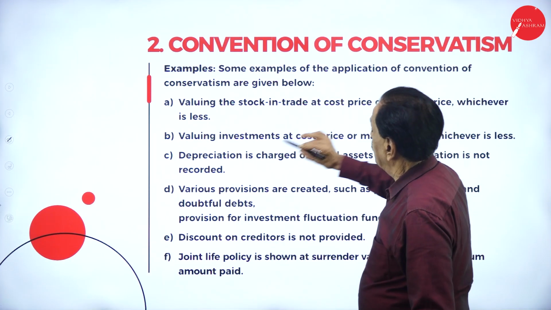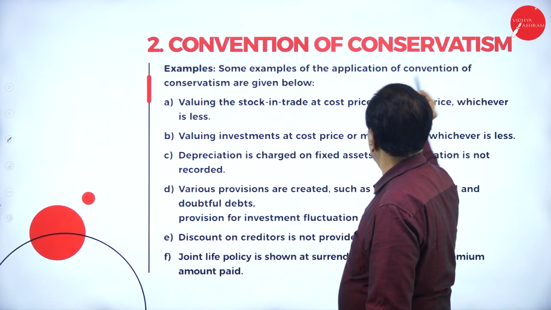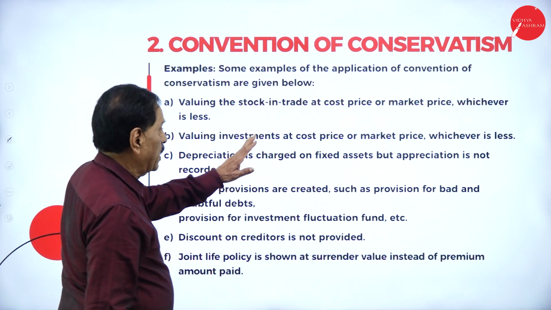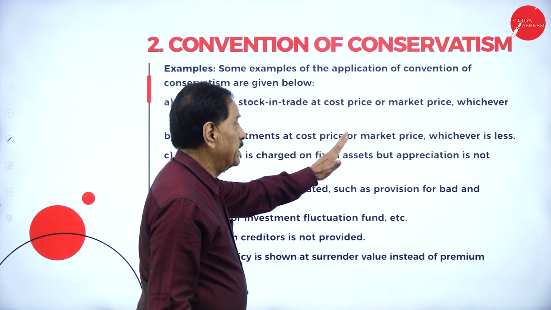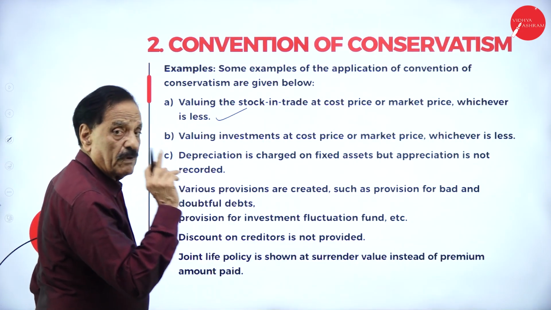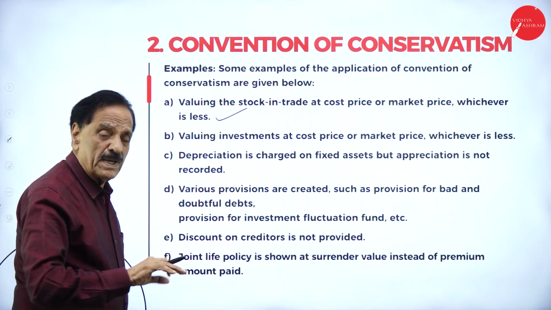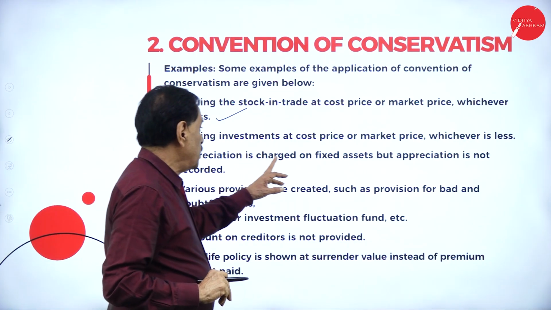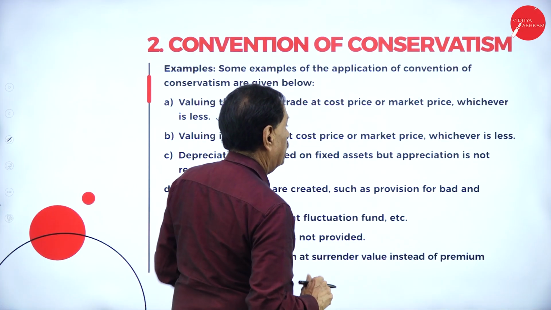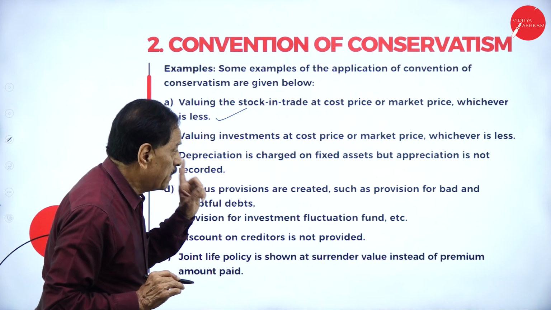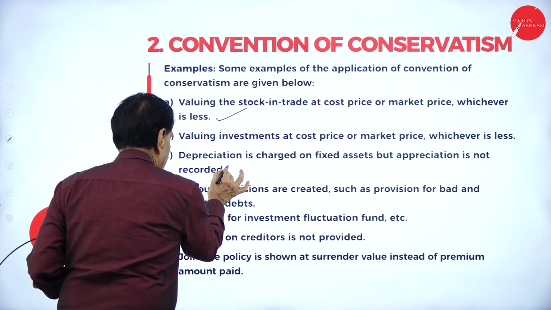Convention of conservatism. Some examples of the application of conservatism are given. Valuing the stock in trade at cost price or market price, whichever is less. You have to value the stock at either the cost price or the market price, whichever is less. Valuing investment at cost price or market price, whichever is less. Depreciation is charged on fixed assets, but appreciation is not recorded.